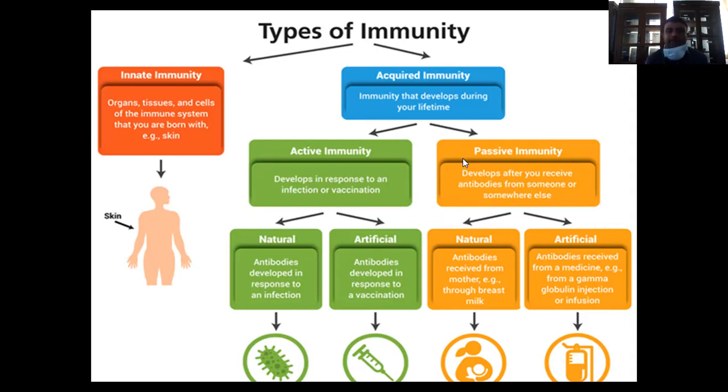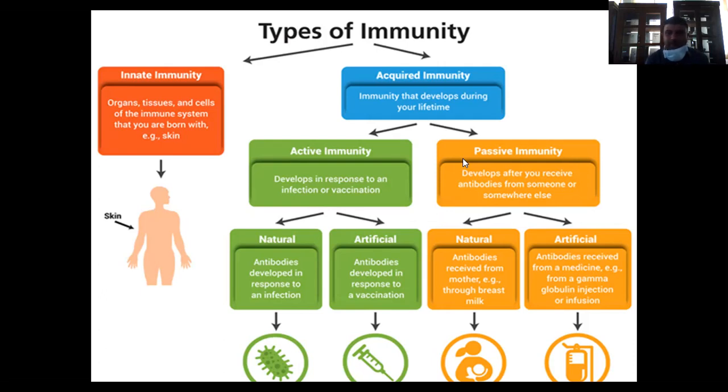Natural passive immunity is antibodies received from the mother, for example through breastfeeding or breast milk, where the immunities or antibodies are transferred directly from the mother to the baby.